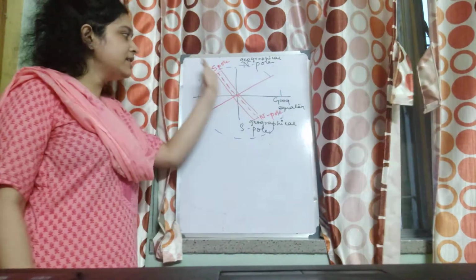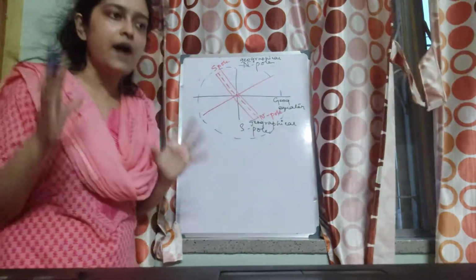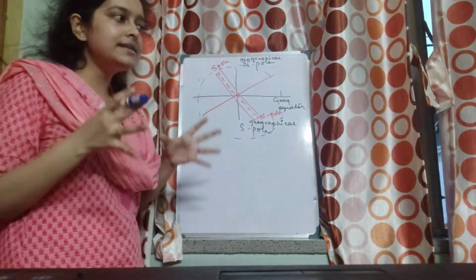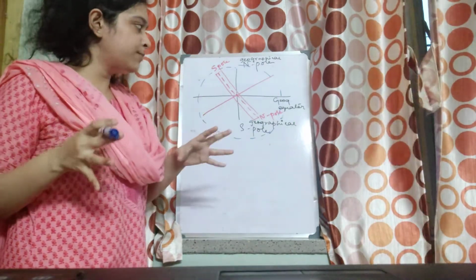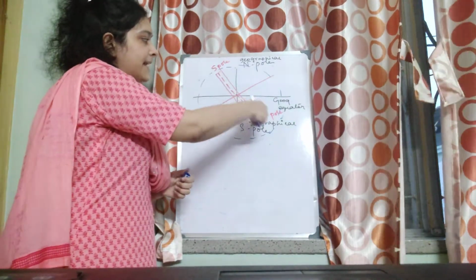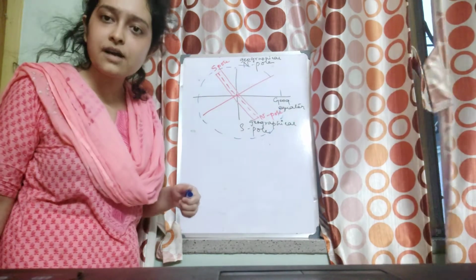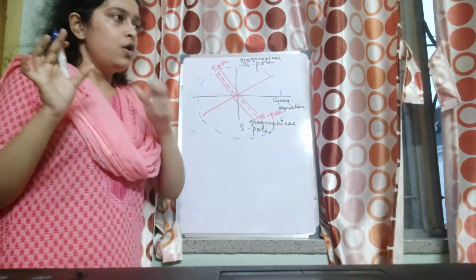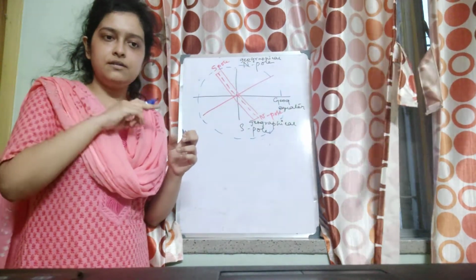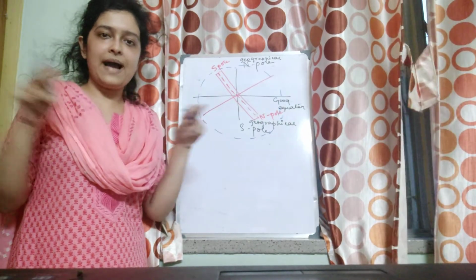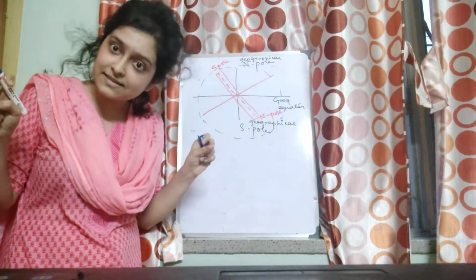Simple. Now, why have I drawn it like this? Because it is found that the line joining the magnetic south pole and north pole, what do we call the line joining the two poles of a magnet? The magnetic axis.